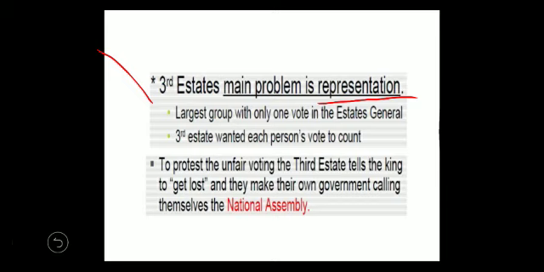The 3rd estate wanted each person's vote to count, and later the people became angry and annoyed. They were not happy with the system. To protest the unfair voting, the 3rd estate told the king, get lost, and they made their own government, calling themselves the National Assembly.